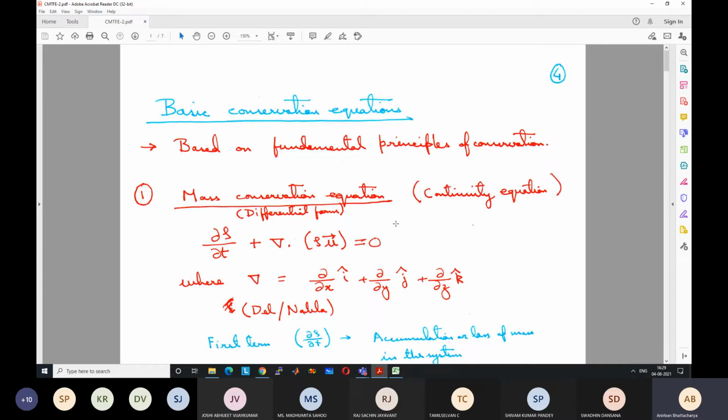Similarly, Newton's law also tells us that momentum remains conserved. So if a body is moving with a certain momentum, unless it is acted upon by any other force, its momentum will not change. And if there is a force acting on it, the momentum also will change accordingly, and it can be calculated. From that, a governing differential equation can also be derived for momentum conservation. And similarly, energy remains conserved.